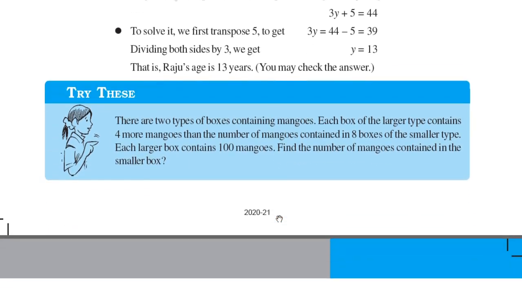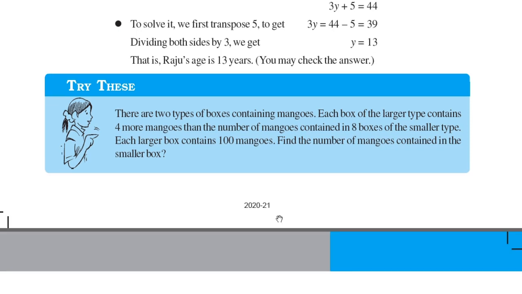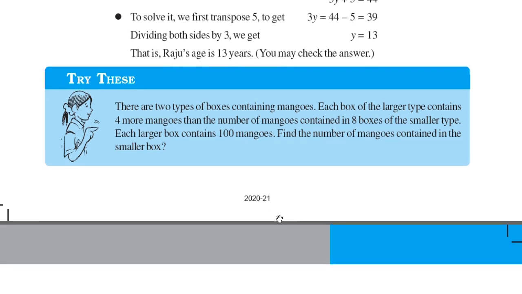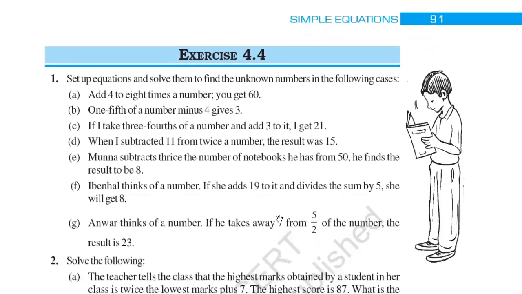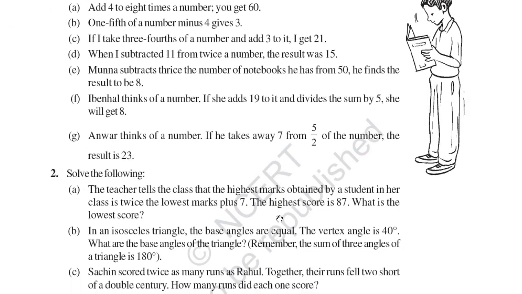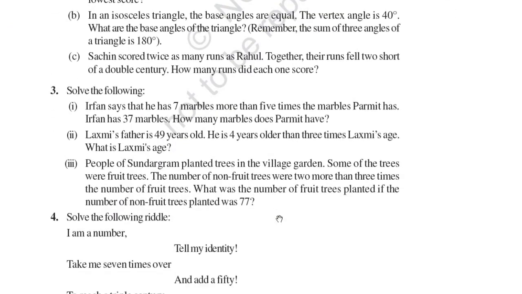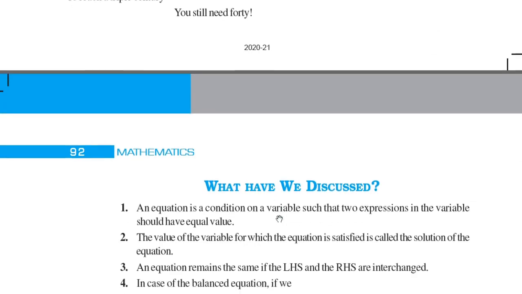So try this. There are 2 types of boxes containing mangoes. Each box of the larger type contains 4 more mangoes than the number of mangoes contained in 8 boxes of the smaller type. Each larger box contains 100 mangoes. Find the number of mangoes contained in the smaller box. It is easy. You can solve it, and if there is any doubt, you can ask it in the comment section. So the chapter is finished.